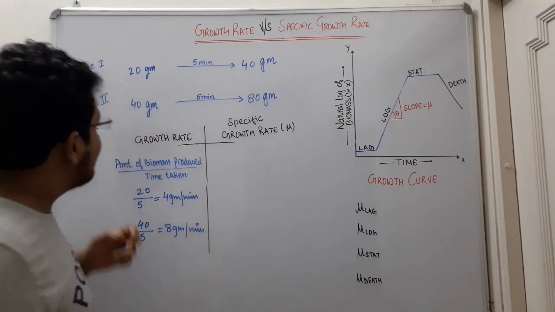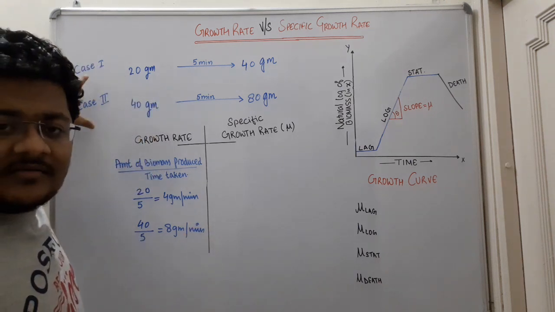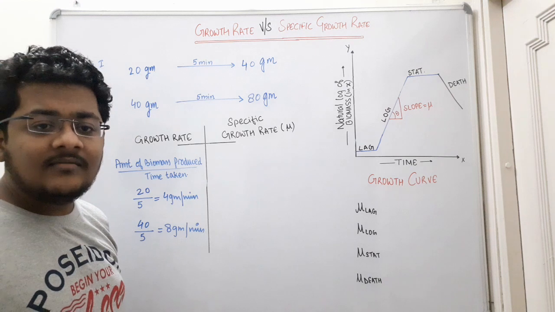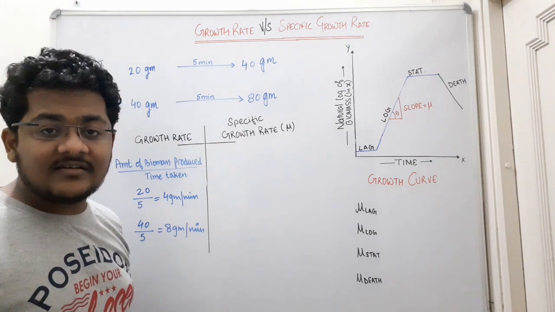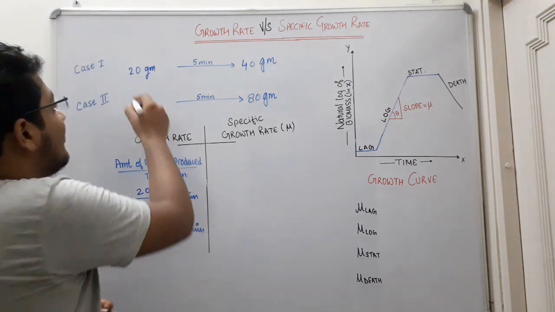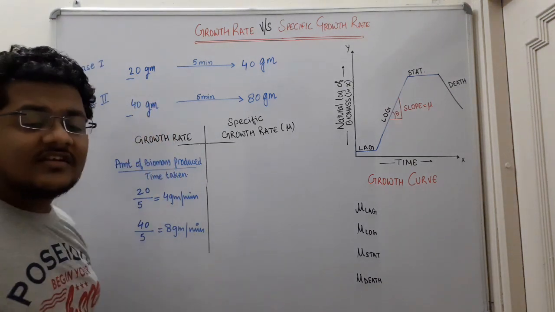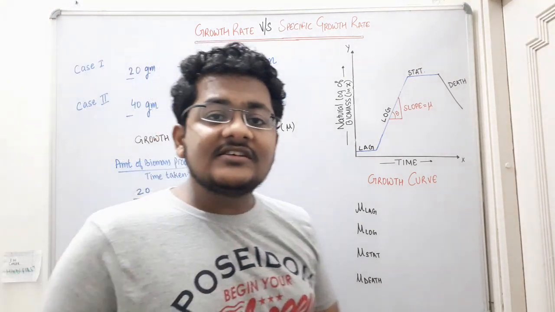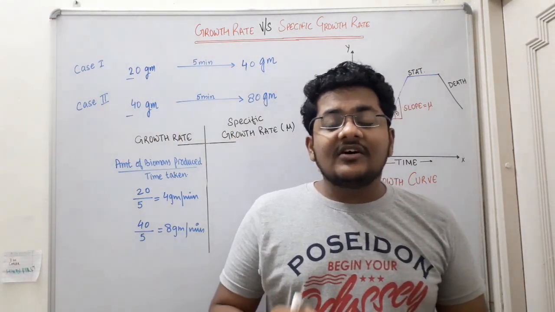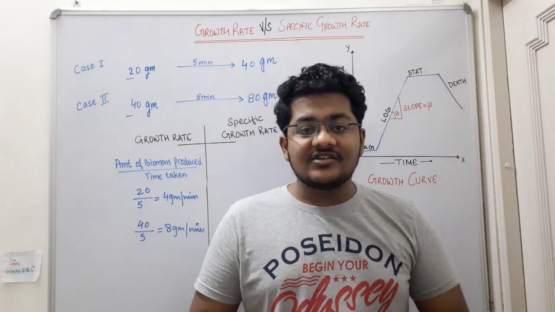So these are both the same microorganisms with the same doubling time, but because of the effect of the initial concentration, we are getting different growth rates. So growth rates vary because of the initial concentration which is present.